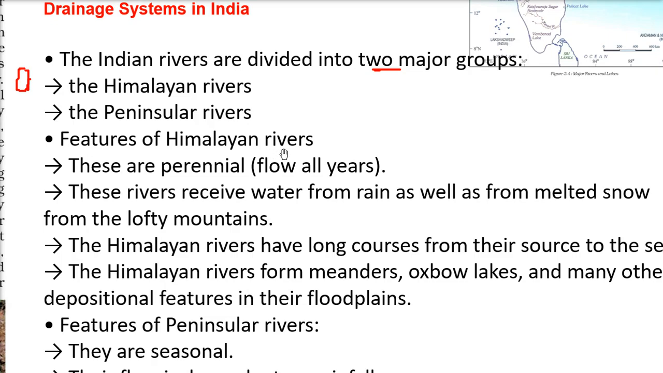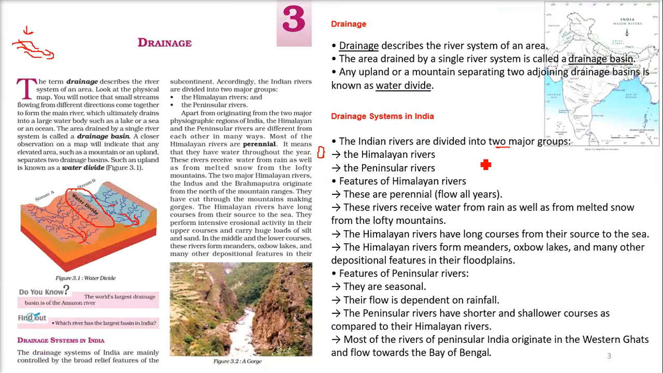Features of the Himalayan rivers, first. Where are these rivers coming from? From the Himalayan regions, so they are perennial. Perennial means they flow all around the year. They receive water from rain as well as from the melted snow of these lofty mountains. The Himalayan rivers have a very long course because they start from here and have to meet either the Bay of Bengal or the Arabian Sea.